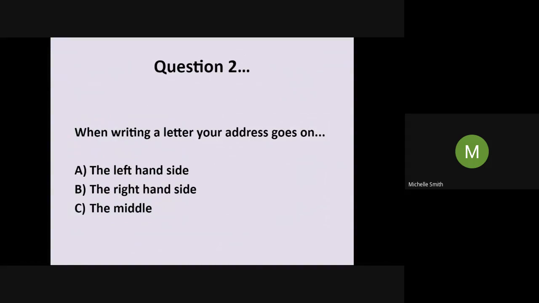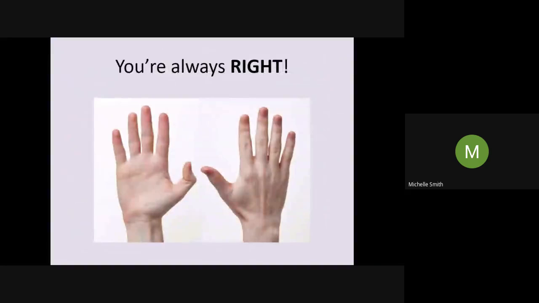When writing a letter, your address goes where? Do you think it's A, on the left, B, on the right, or C, in the middle? Okay, the correct answer is the right-hand side. A good way to remember this is, you're always right. This is the way I remember it. If you're also right-handed, that helps. Think, I'm always on the right. I am always right. Sorry if you're left-handed.